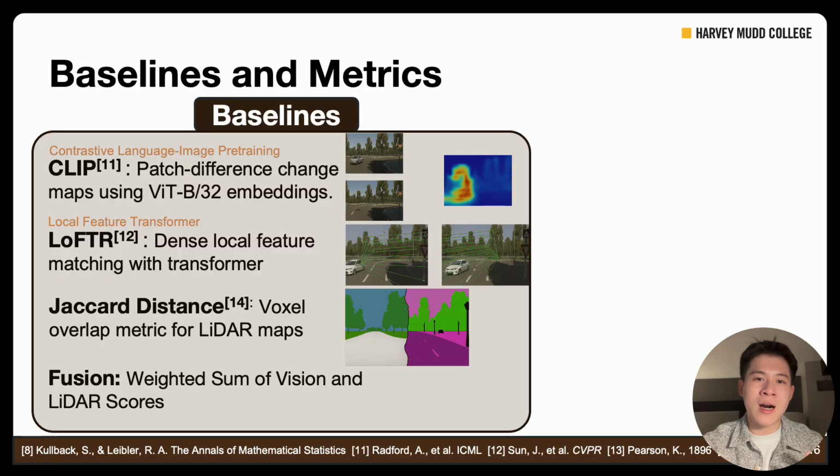And here we compare our method against several strong baselines. The first is CLIP, contrastive language-image pre-training, where we use patch differences between before and after images to detect changes. The second is LoFTR, a detector-free local feature transformer that matches key points between frames. For LiDAR, we use the Jaccard distance, which measures voxel overlap, and then we combine the modalities through a fusion step using a weighted sum of vision and LiDAR scores.